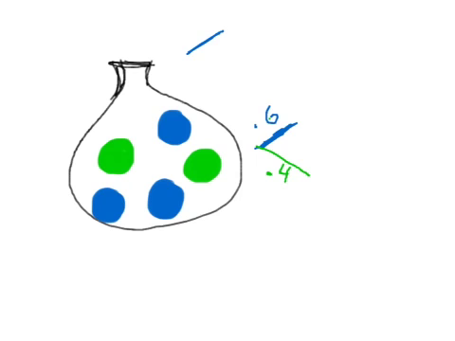Okay, if we choose a blue and then another blue, the probability of that is going to be, well, let's see, if we've chosen a blue, now there's only 4 marbles left, and 2 of them are blue, so it's going to be a 0.5 probability, which means that the probability of choosing a green is also a 0.5 probability, 50%.